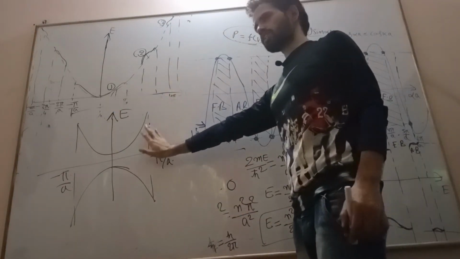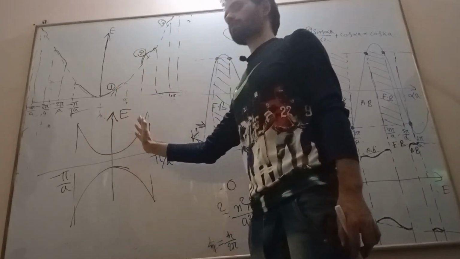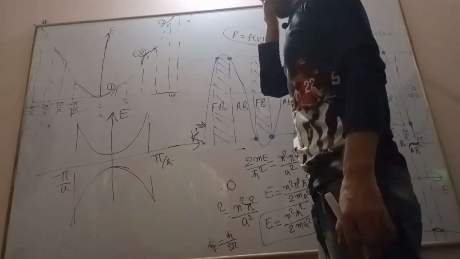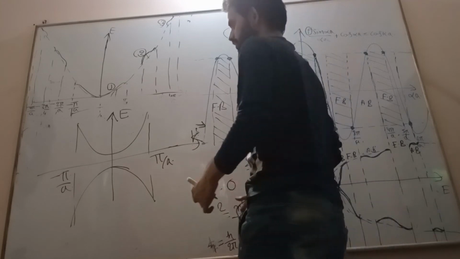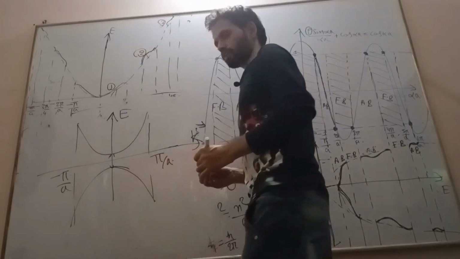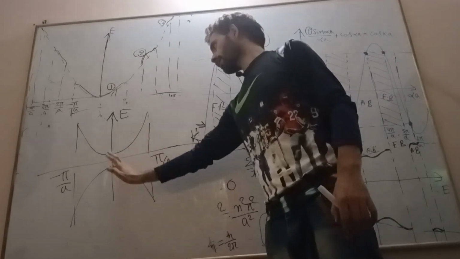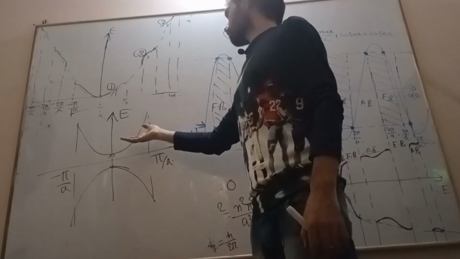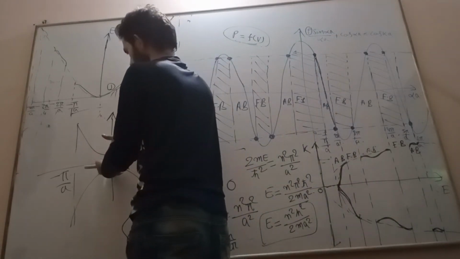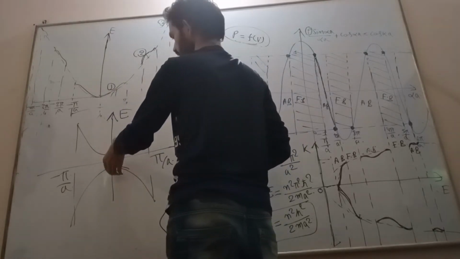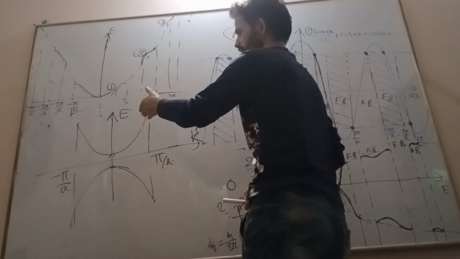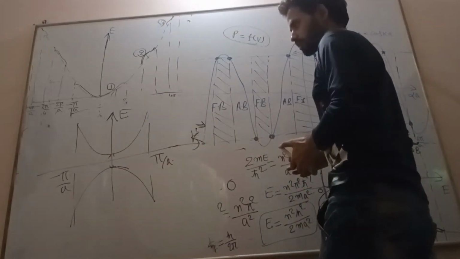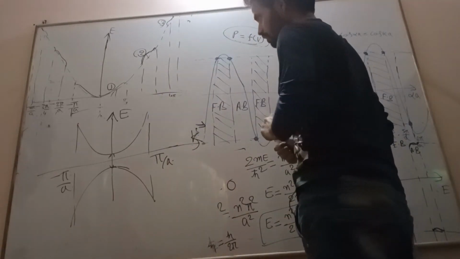Now we will see further discussion about this. We will also see effective mass, how the effective mass comes about. We will also see direct band gap and indirect band gap. This one is a direct band gap semiconductor, like compound semiconductors. We will also see indirect band gap, where the energy levels are not directly coinciding in momentum; there is some momentum difference.